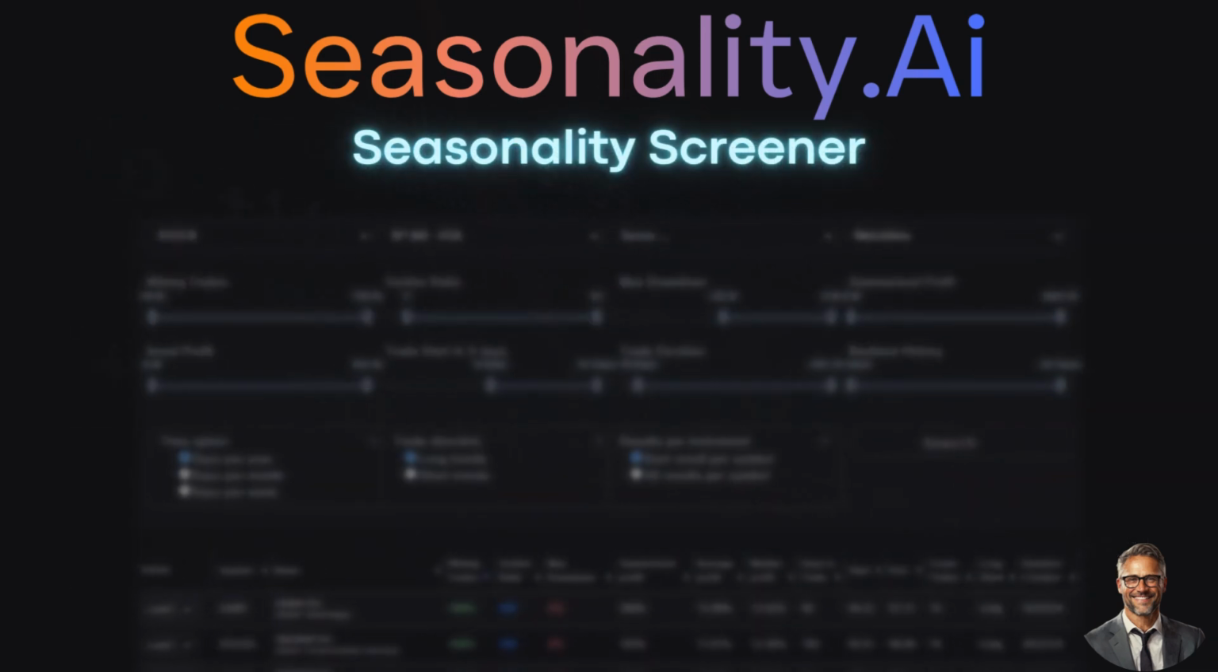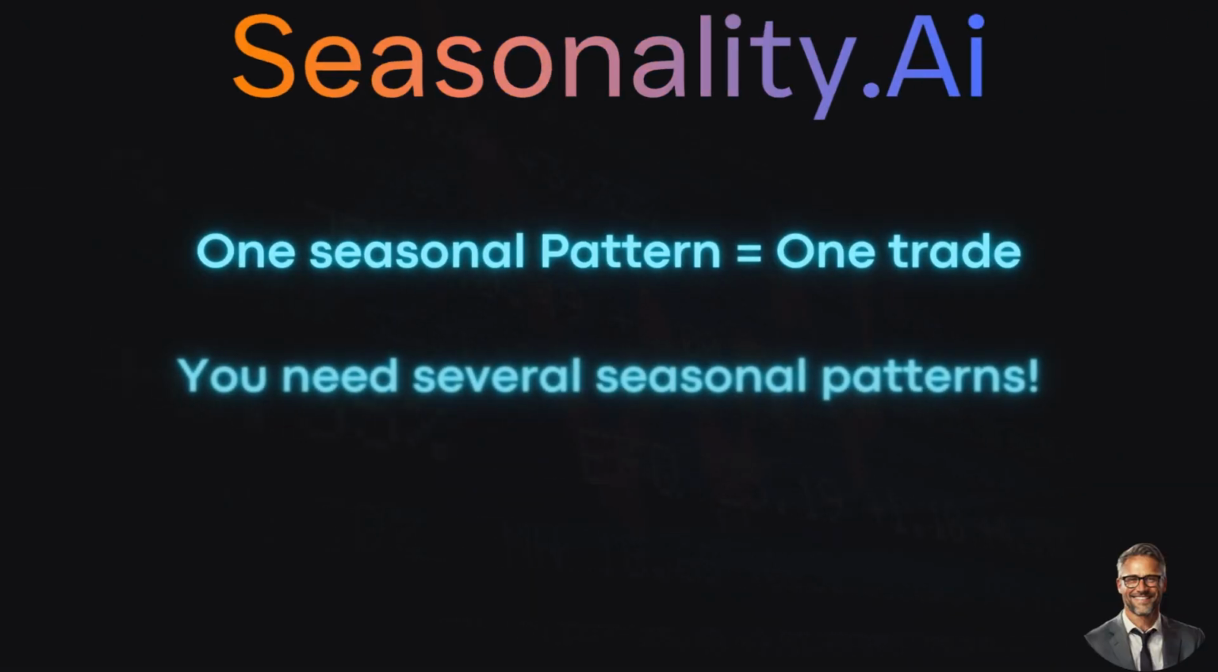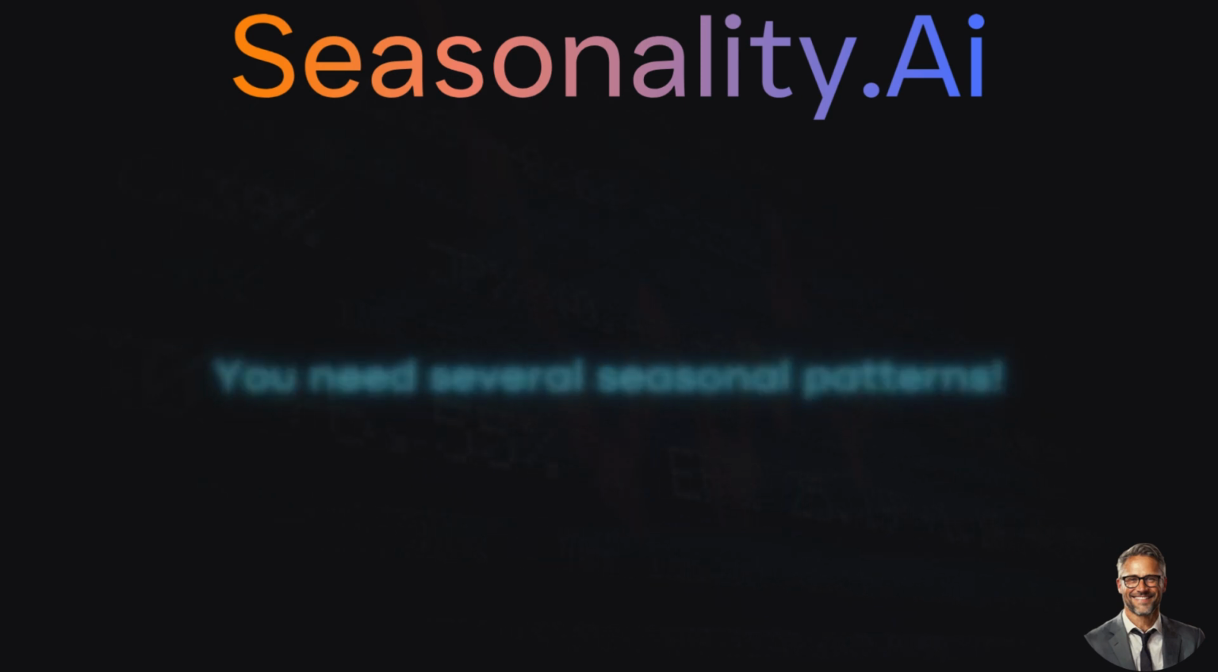The Seasonality Screener helps you to find the best seasonal patterns. The screener offers you numerous filter options that allow you to search according to your exact needs. With over 20,000 instruments, we have one of the largest databases for seasonal patterns. There should be something for everyone. But you can do even better. One seasonal pattern helps you to implement one trade better.